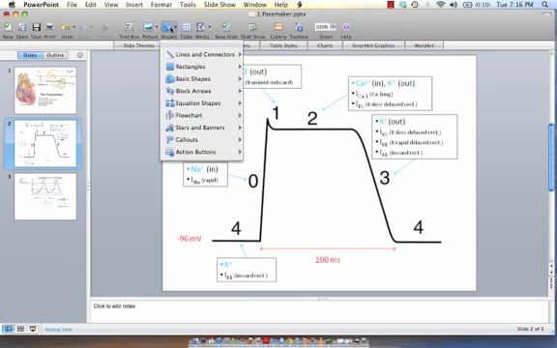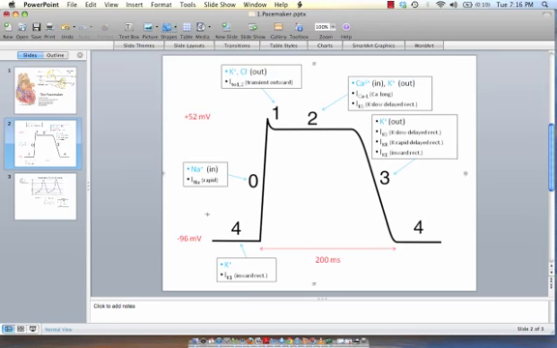Then something occurs that allows the cell to go from a resting potential to the threshold value. Imagine that the threshold value is shown by this blue line right here. That something is due to the connections between this myocyte and an adjacent myocyte or an adjacent tissue that displays automaticity via gap junction. When positive cations enter from the gap junction and push this myocyte towards the threshold value, then voltage-gated sodium channels open and allow a rapid influx of sodium ions. This explains phase 0, or the depolarization phase.